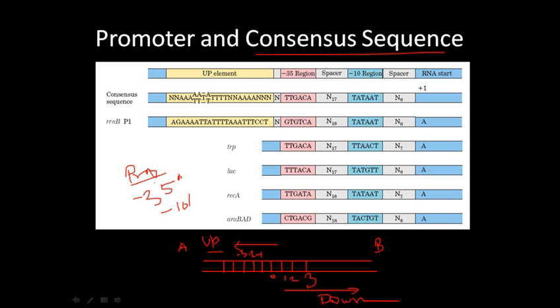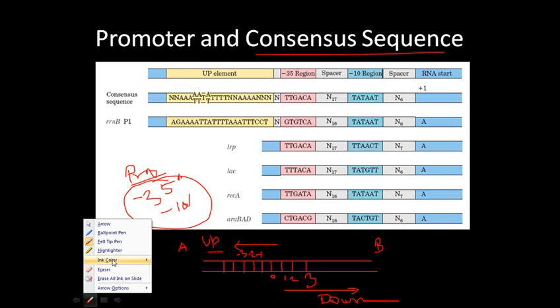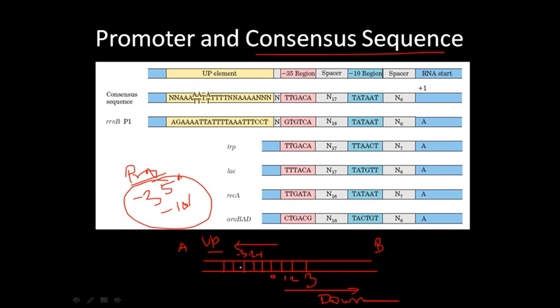So normally, when we talk about the promoter, we mean the -35 and -10 region, which tells us that we are talking about nucleotides 35 and 10 upstream from the transcription start. That is totally logical, because the promoter region has to be upstream.